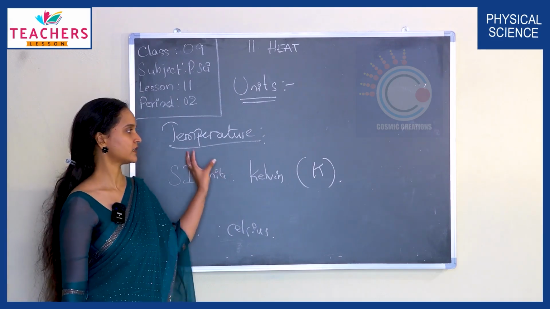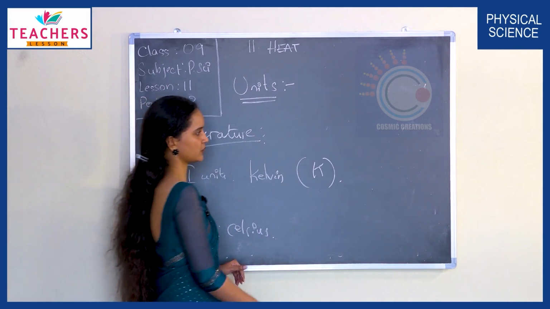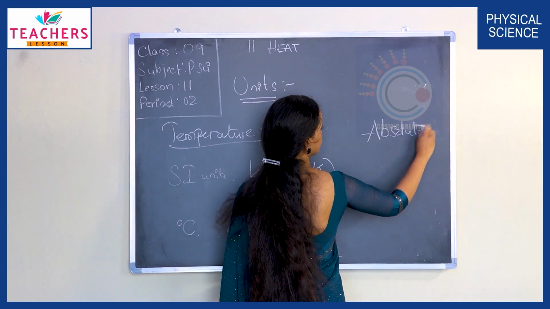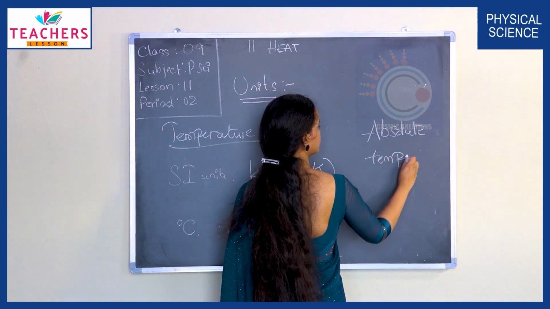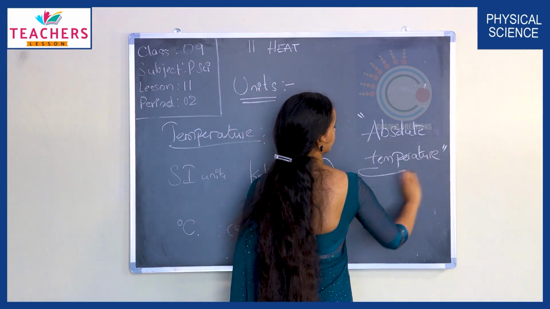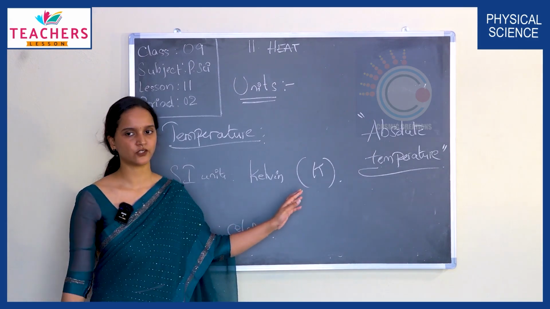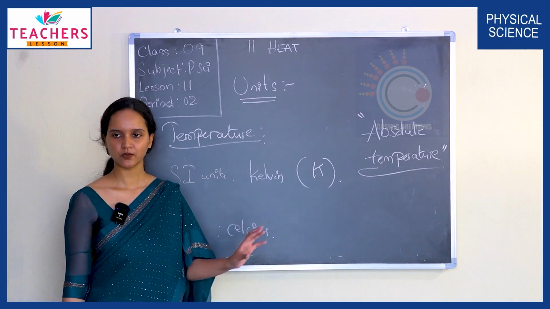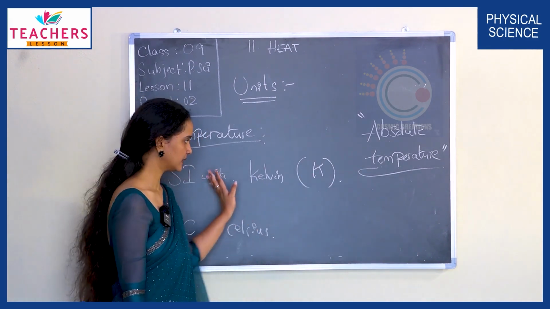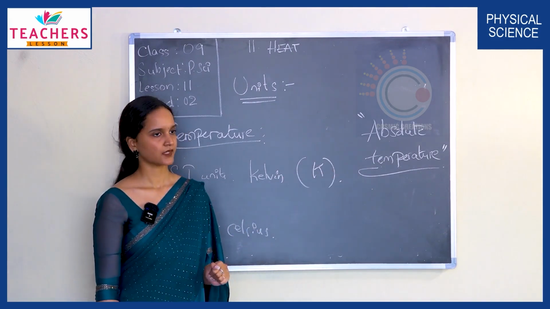The temperature measured on the Kelvin scale is called absolute temperature. You'll be hearing this word quite often when we are discussing this chapter. What is absolute temperature? Nothing but the temperature measured on the Kelvin scale. Understand?